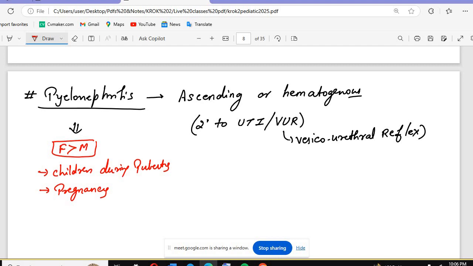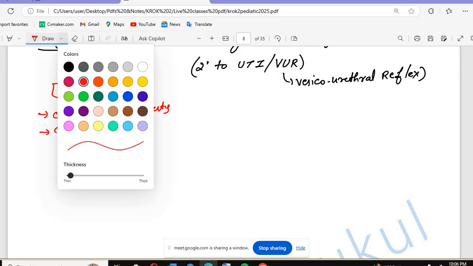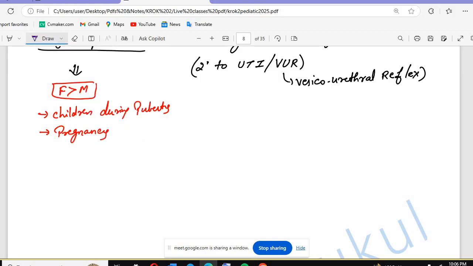What is the most common organism that causes pyelonephritis? Can anyone tell me? The most common organism causing pyelonephritis is Escherichia coli, E. coli. E. coli is the most common organism that causes acute pyelonephritis.